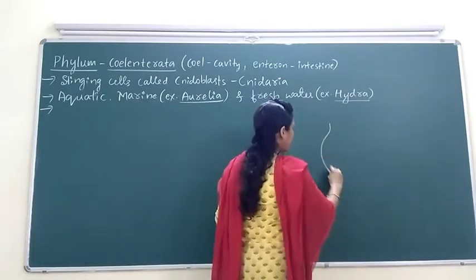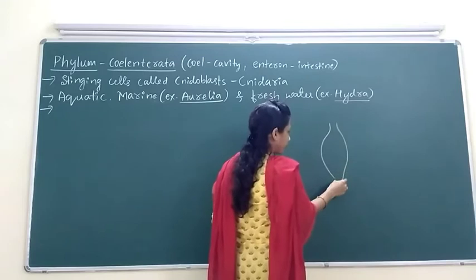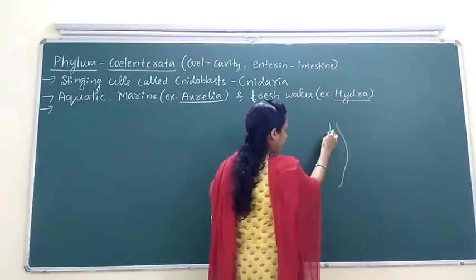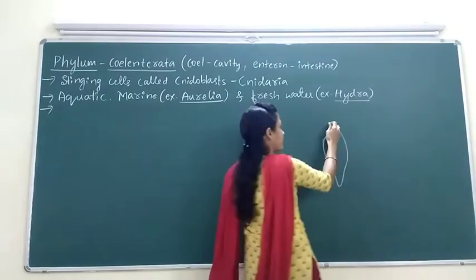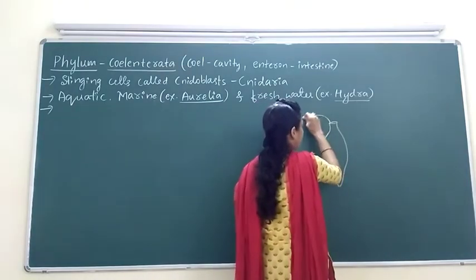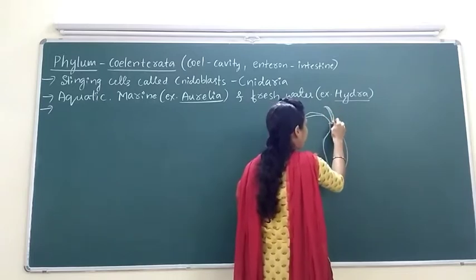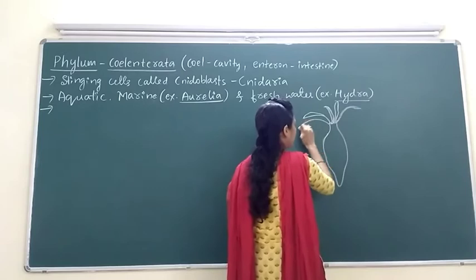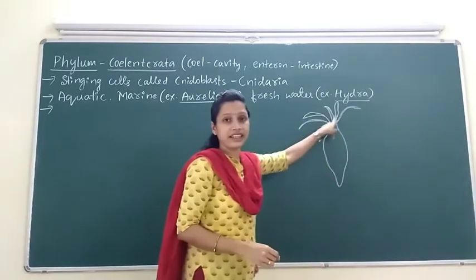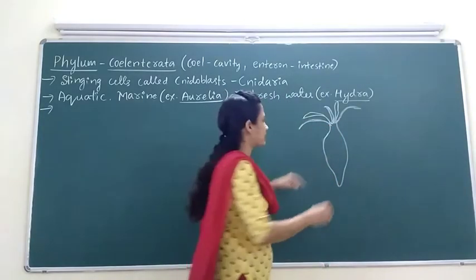You have studied the structure of Hydra in 10th standard. In the structure of Hydra, you might have seen tentacles.